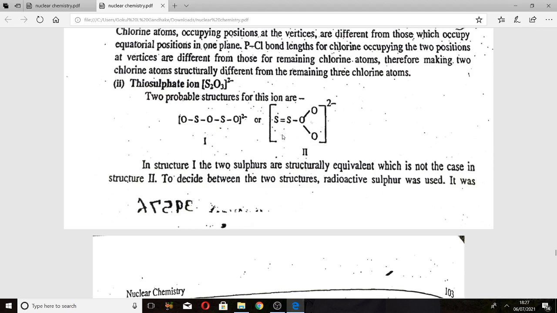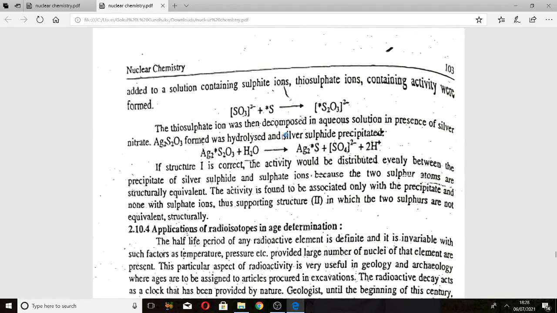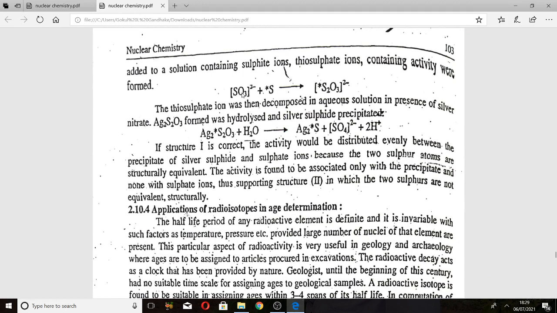To decide between the two structures, radioactive sulfur was used. The radioactive sulfur is added to a solution containing sulfite ions, and thiosulfate ions containing activity were formed: SO3 2- plus S gives S2O3 2-.